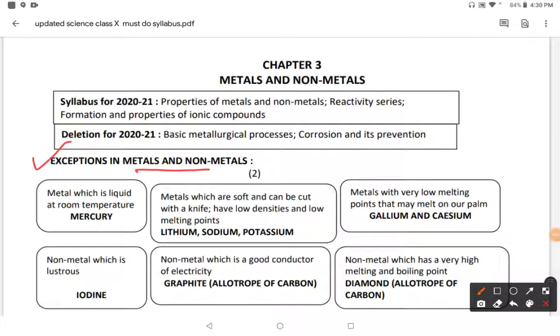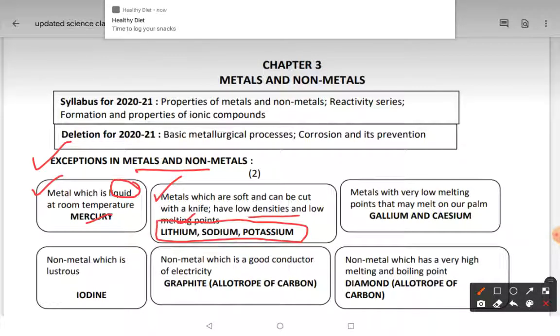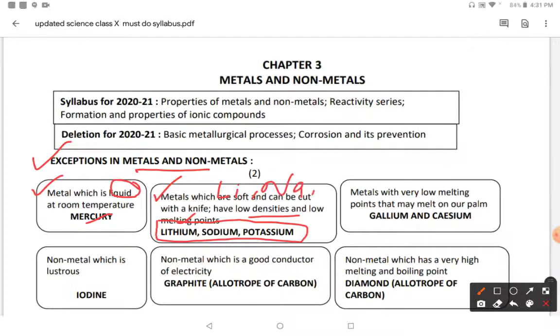Everybody knows that metals are hard in nature, but there are few metals which are liquid in state, that is mercury. And some metals are soft instead of hard, they can be cut with the help of a knife and have low density and low melting point. Most of the time it is asked, name the three metals which can be cut with the help of a knife. That is lithium, having symbol Li, sodium, Na, and potassium, K.